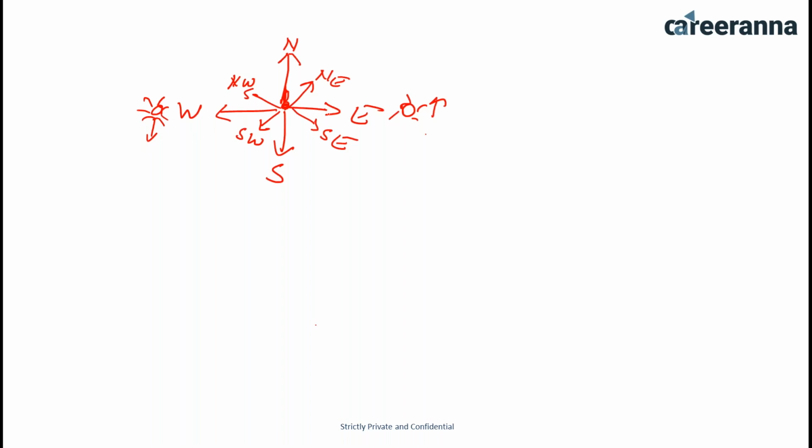Plus there are two more important things. First, if the person is facing east in the morning time, then on the left side is the north direction, and on the right side is the south direction. But the situation is inverted in the evening, because at evening time on the right side you have the north direction and on the left side you have the south direction.